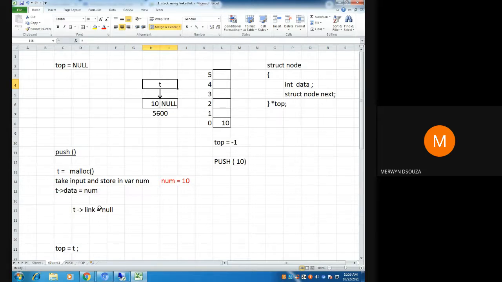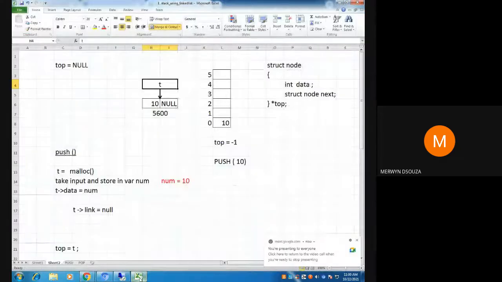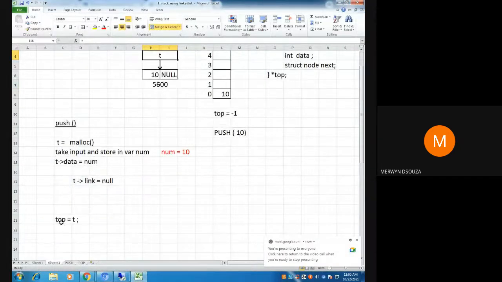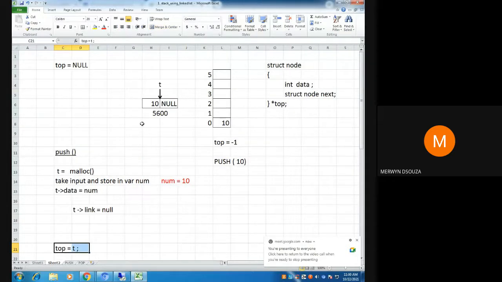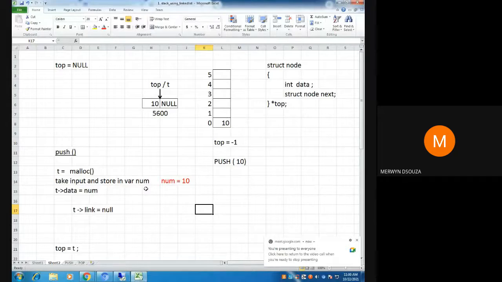To prevent that, and because the stack is no longer empty, top should be pointing here. So we do this. The moment you do that, two pointers will be present here, top and T. This is how you have pushed one value onto the stack.